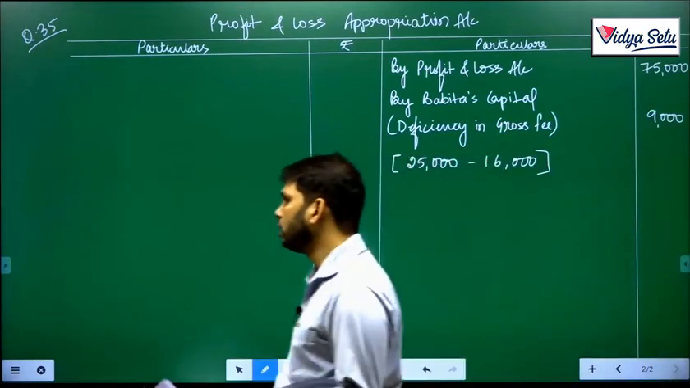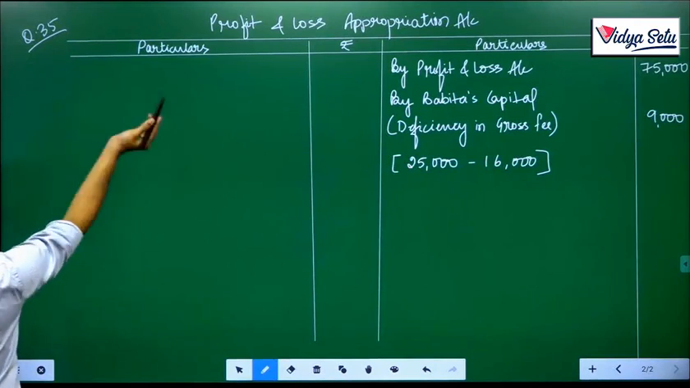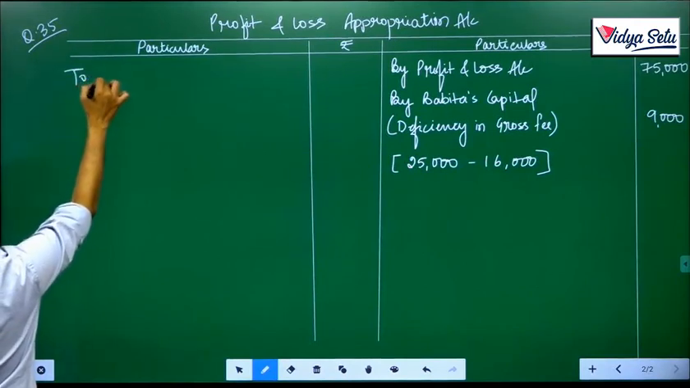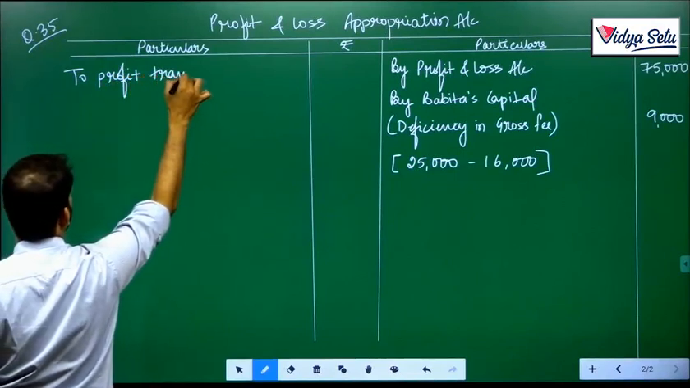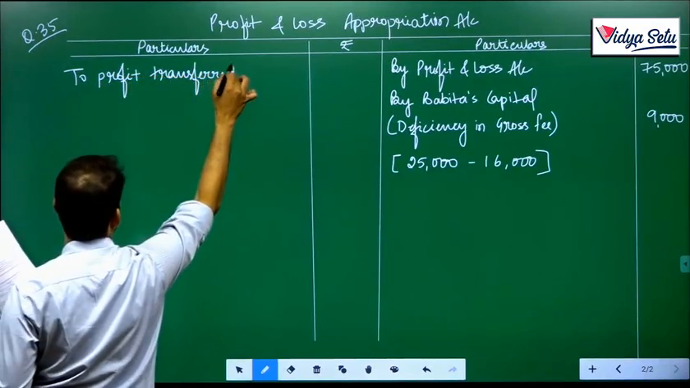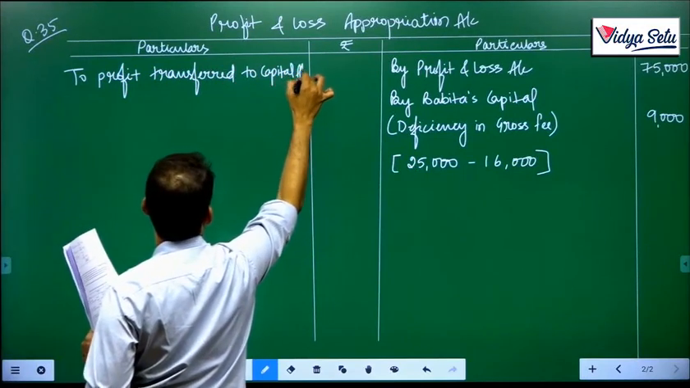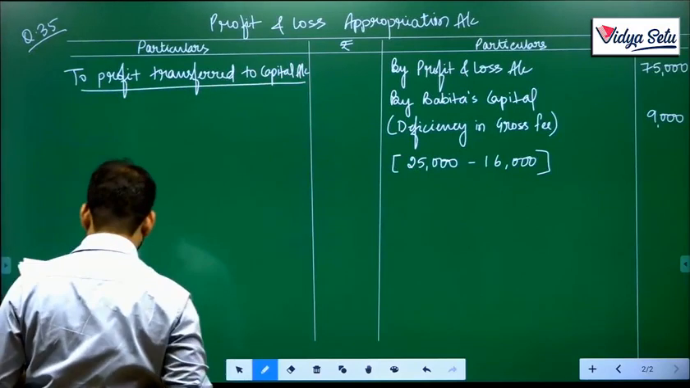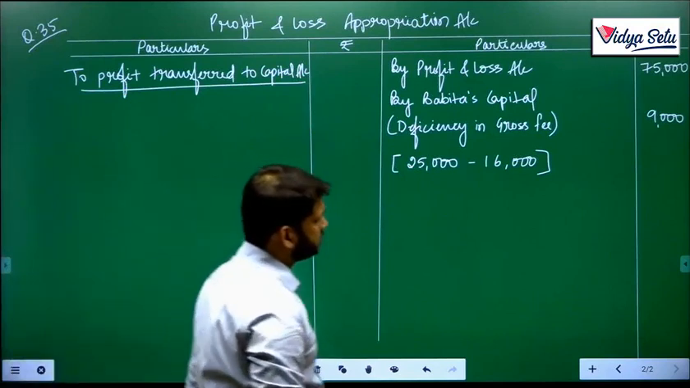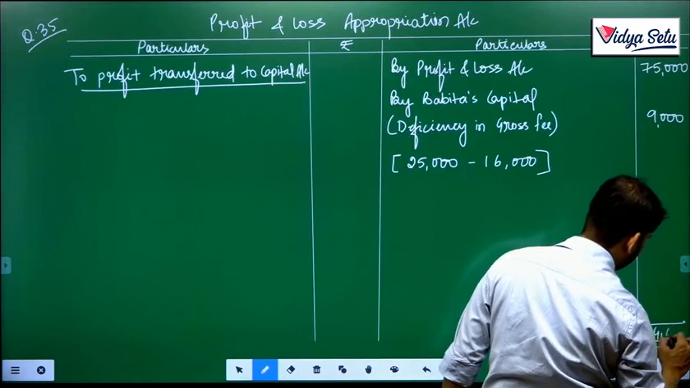Now this was the only new thing in this question. Rest it's very simple. Let's see. Yeah, there is no other adjustment. We'll just transfer the profits to capital account. How much is the profit? 75 plus 9. I don't think anything else will come here. So it comes to 84,000.